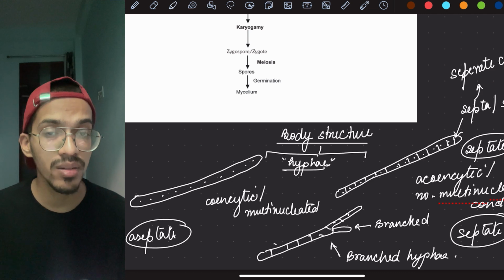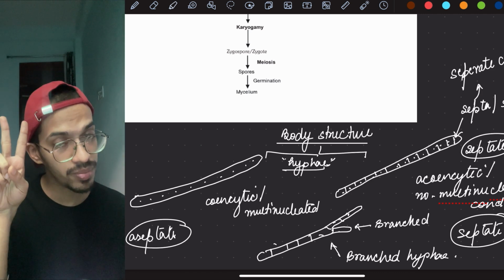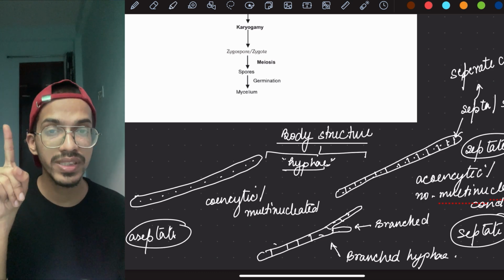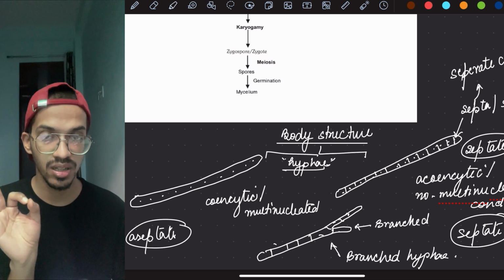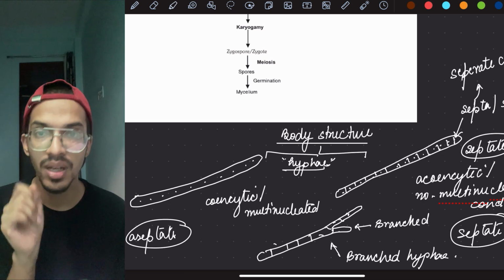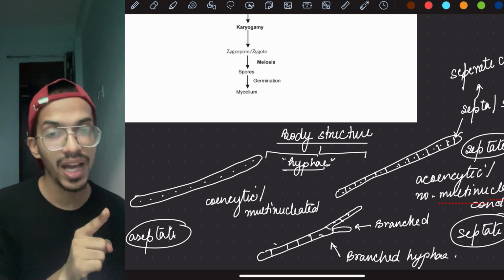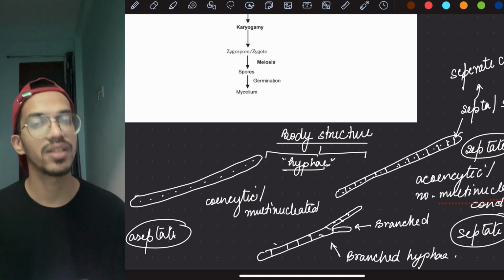So what I said, that branching and non-branching could be there. Septa could be present, could not be present. Multinucleated conditions could be there or not. If someone says that multinucleated conditions would be observed, in which case will the multinucleated condition appear? When there is aseptate hyphae, because septas are not present. I hope this thing is understood to you.